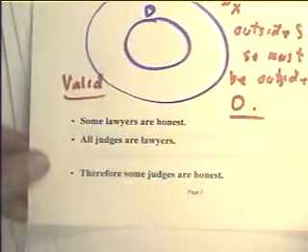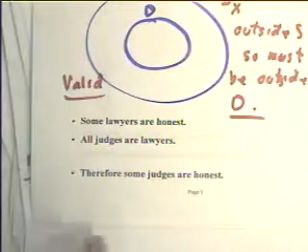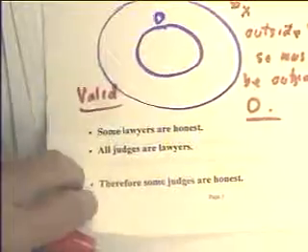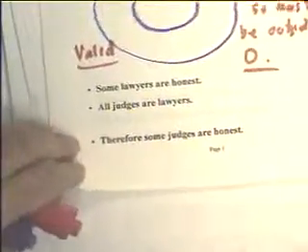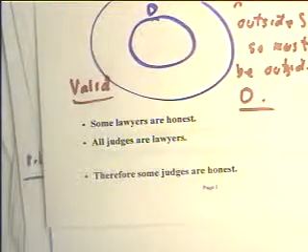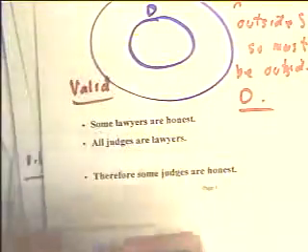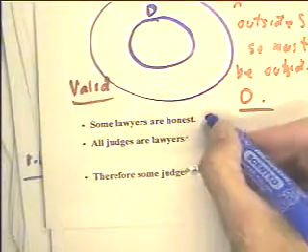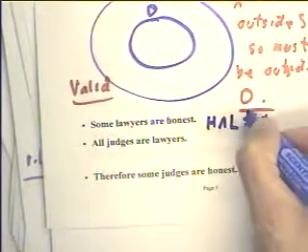Another argument, some lawyers are honest, all judges are lawyers, therefore some judges are honest. Is this a logically valid argument? Well, let's see. We're going to say that some lawyers are honest. Now all that's going to tell us is that a set of honest people intersects a set of lawyers and is not empty.